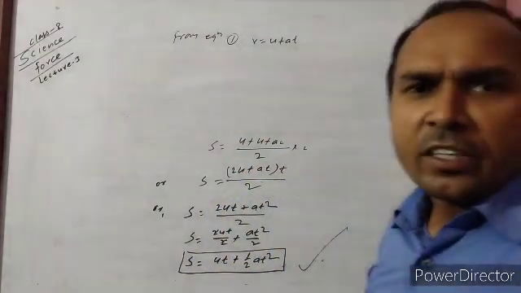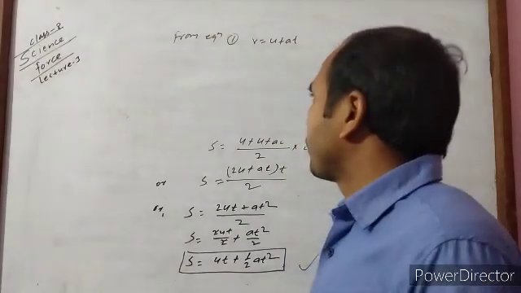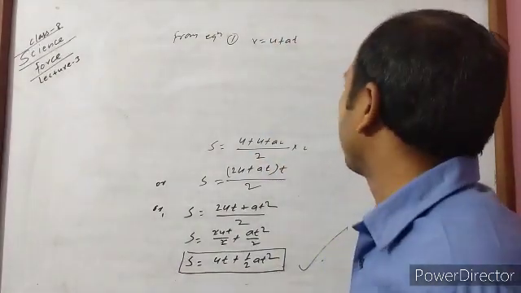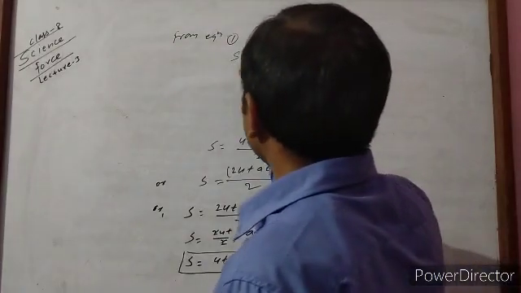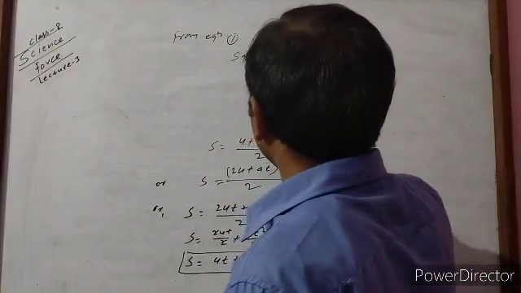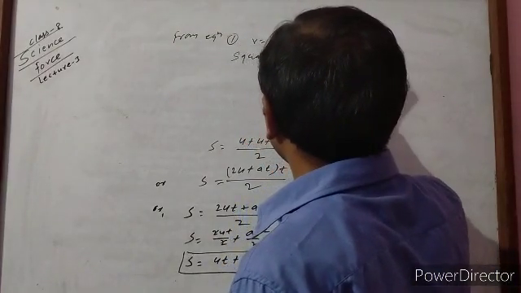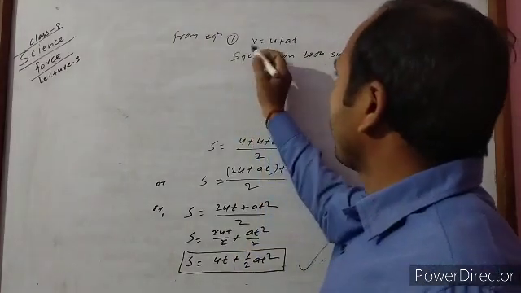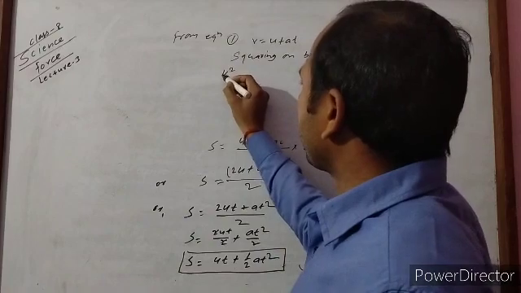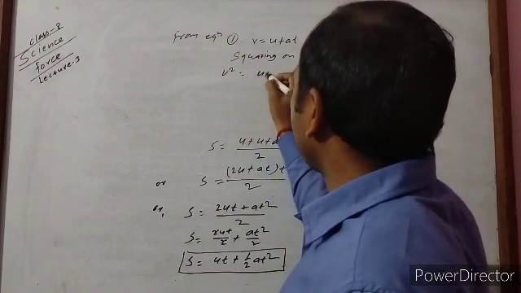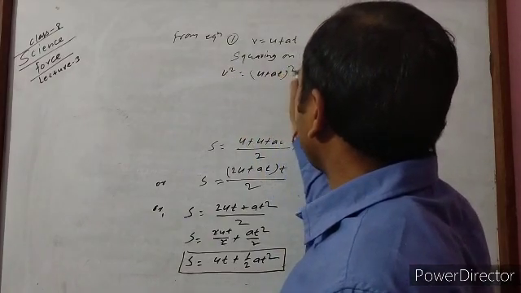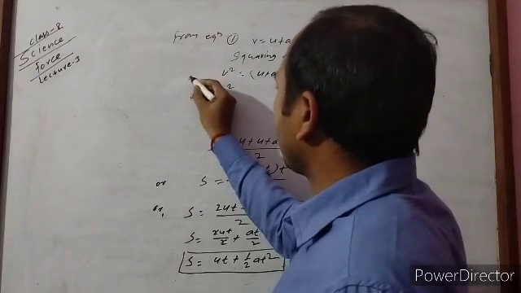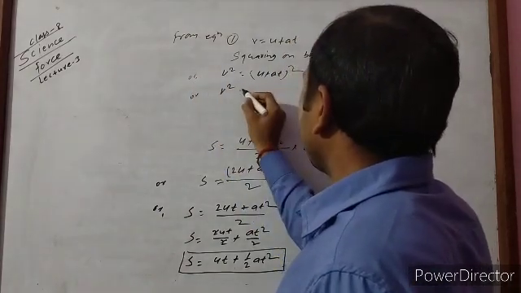Then to prove v square is equal to u square plus 2as, what we have to do? We have to take the equation first and then square both sides. When we do squaring on both sides, then v square is equal to (u plus at) whole square.